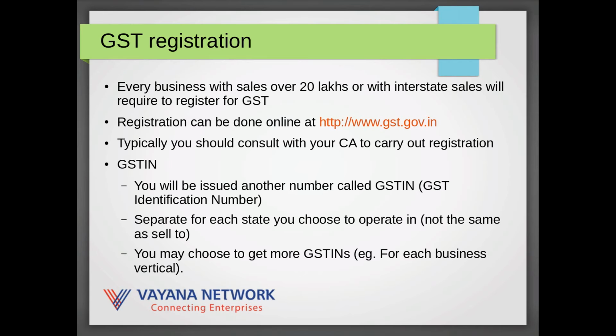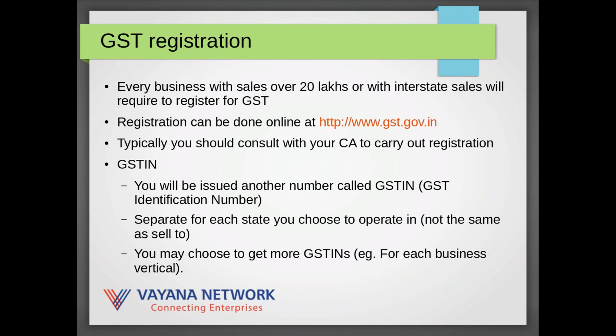Your CA is best placed to help you carry out the registration, although if you choose to, you could do it yourselves. At the end of the process, you will be issued a GSTIN, or what's called the GST identification number. That's a number just like the PAN number is used today for income taxes. GSTINs are used in the GST system for identifying a specific business.